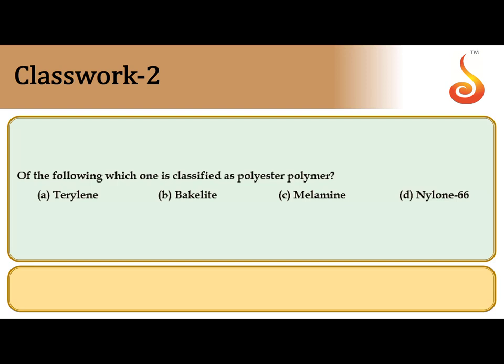Next one, which of the following is classified as a polyester polymer? Condensation polymers are formed by the formation of ester or amide bonds between two monomers. For the formation of an ester, acid and alcohol groups are required. One monomer should have an acid and the other an alcohol.